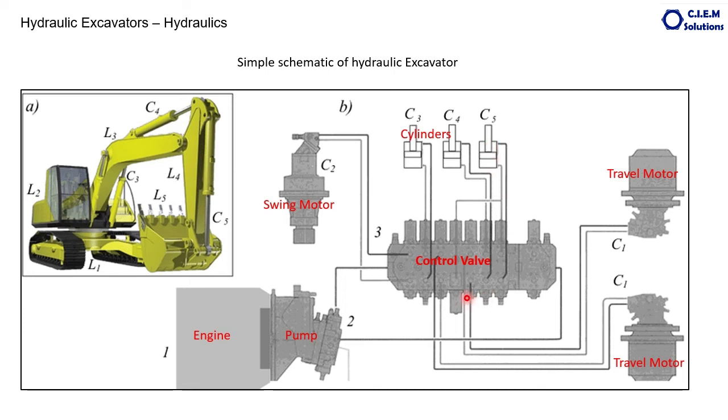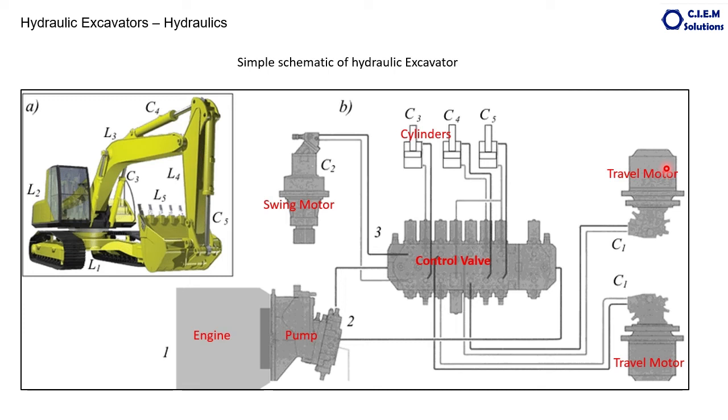Same if you want to swing the machine, oil pressure is applied on this motor. The motor rotates, the gearbox rotates, the pinion rotates, and the upper structure rotates over the base. If you want to move the machine, these motors rotate. The travel gearbox also rotates, and the track chains also rotate.